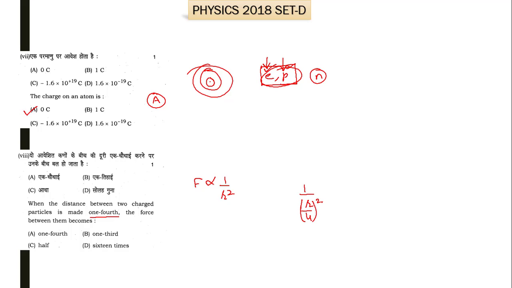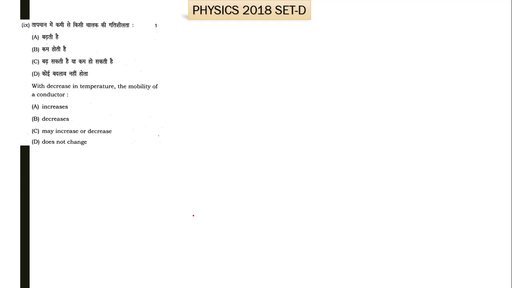1/4 of this distance. So it becomes 1 by R square, and by 16, and moving this, it will be 16 by R square. So it becomes 16 times. So 16 times is the right answer. So for the 8th part, D is the right option. Now moving towards the next part of this question, it is the 9th part.